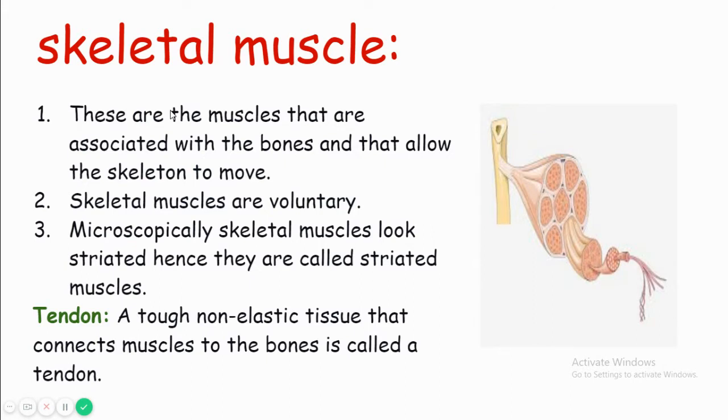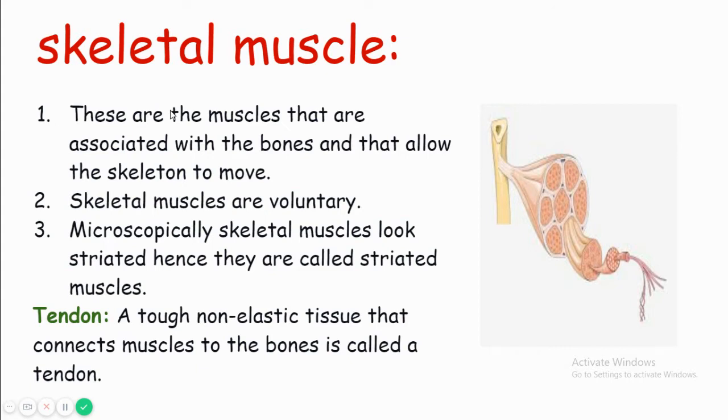Skeletal muscles are voluntary muscles. Voluntary means they work under our own will. If I want to grasp an apple, I will grasp it. If I want to walk, I will walk. If I just want to sit, then I will sit. If I don't want to perform any function, my skeletal muscles will not work. They are under the control of my will.